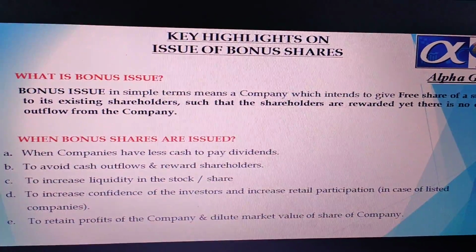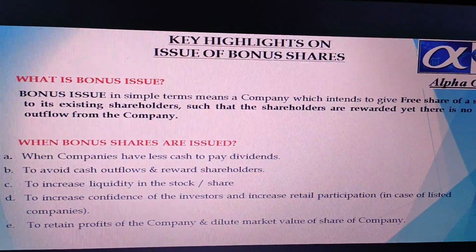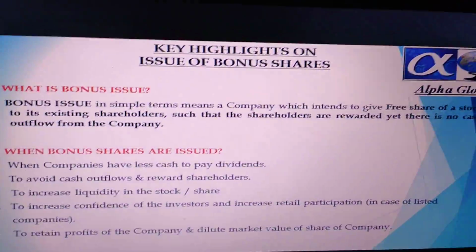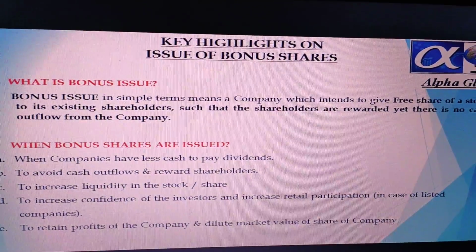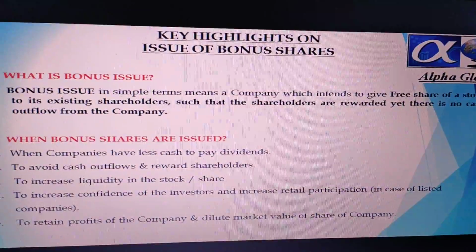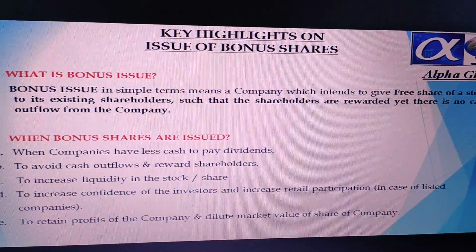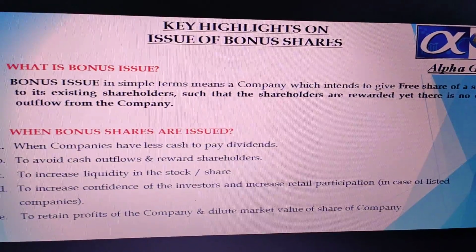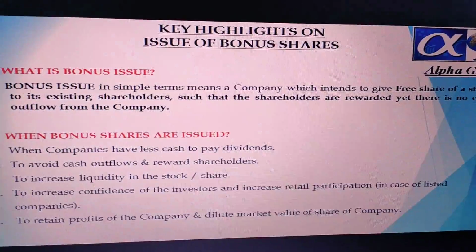In this situation, let us assume that you are holding 100 shares in terms of quantity, and the company declares bonus shares in the ratio of 1:1. It means that for every one share you hold, you are entitled to one extra bonus share. So in short, your 100 shares in terms of quantity will become 200 shares. So the quantity of your shares will increase.